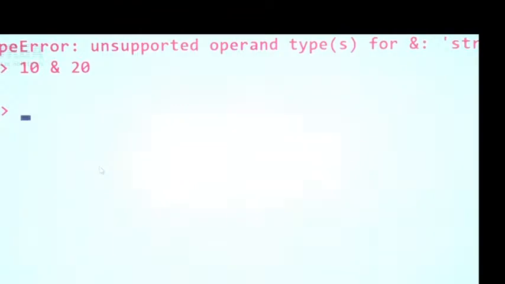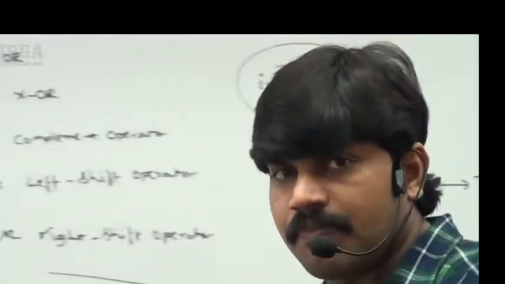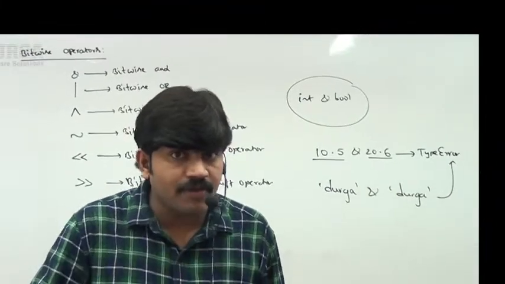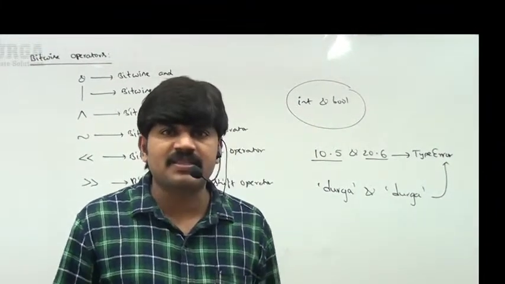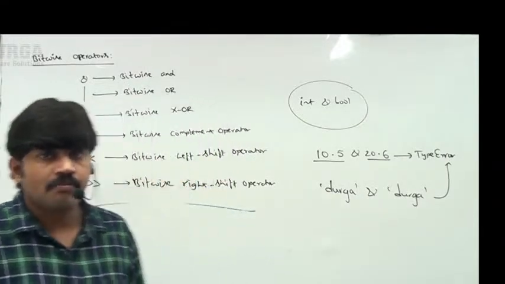We are not getting any type error. Valid, sir. Similarly, true and false I am taking, then automatically false. False itself is the answer, right? So it means that it is valid, sir. We can apply for integral types and Boolean type, but not for float type, string type, complex types and so on. Any doubt? Clear up to this?